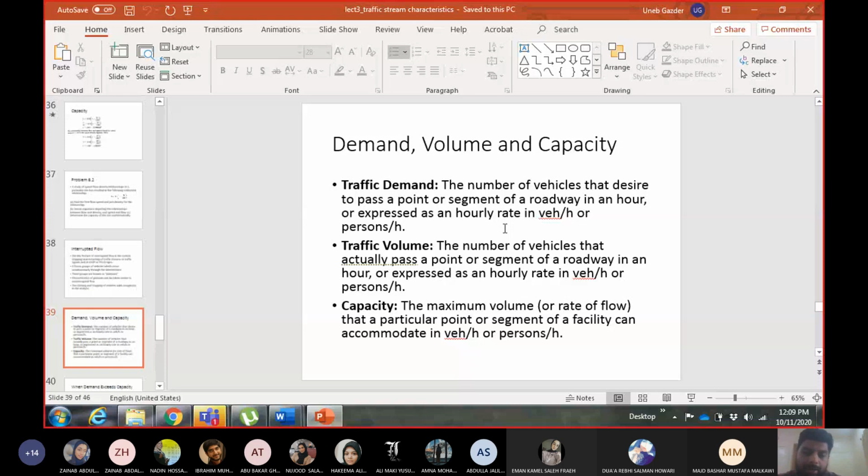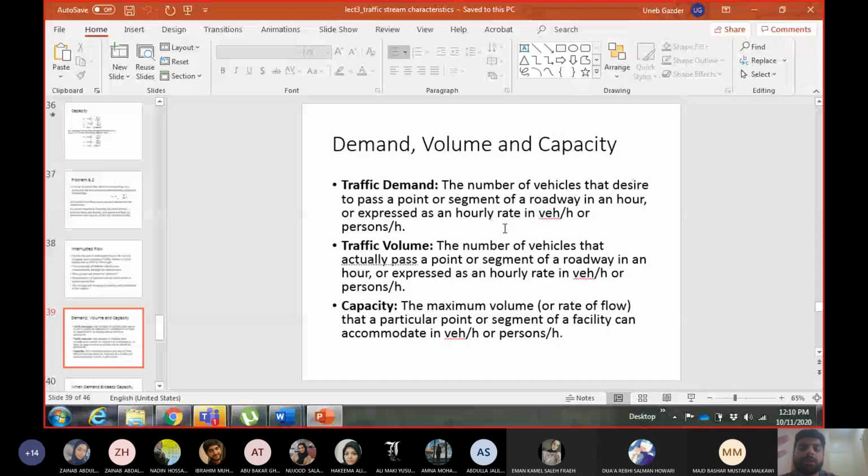Now let me tell you the difference between them with an example. For example, you have a cylinder of 1 cubic meter. So 1 cubic meter is what? Its capacity, the maximum it can have. Now, how much material you actually put into it, that will be the volume, right?